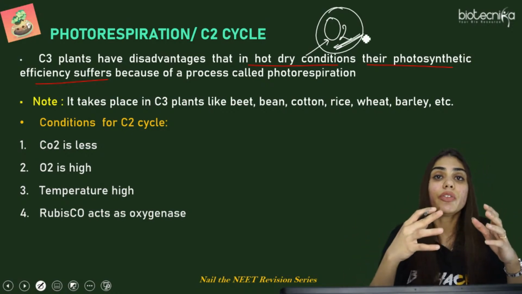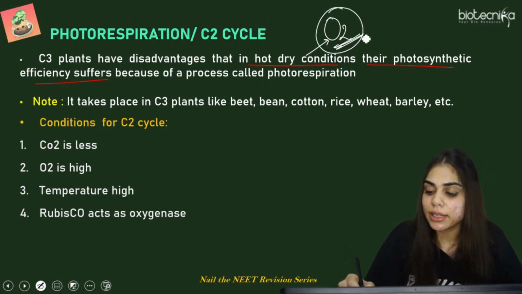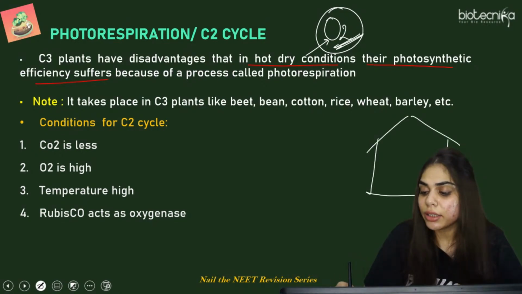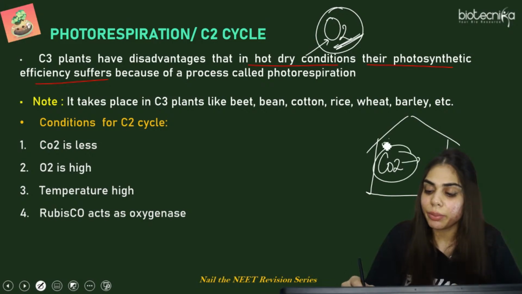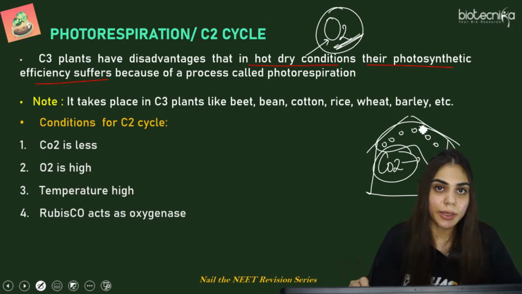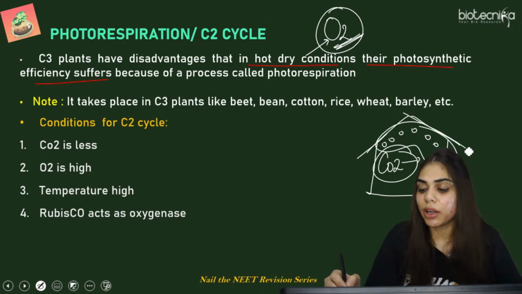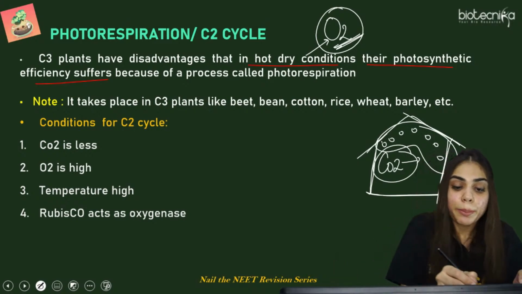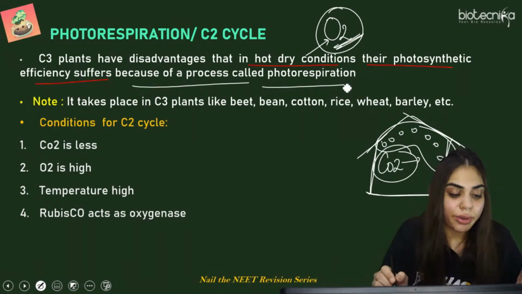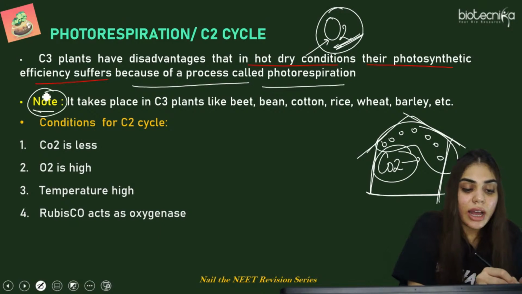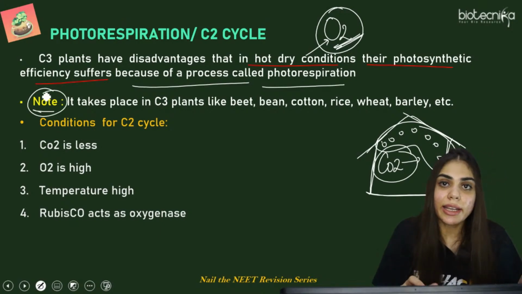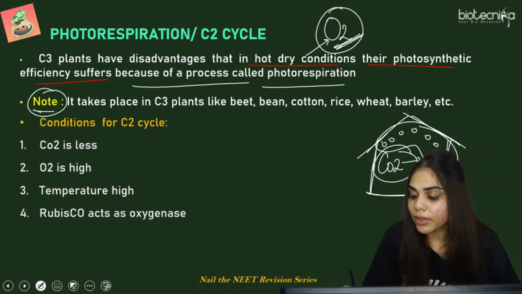That is why we are covering these C3 plants in a greenhouse, so that जितना भी यहाँ पे photosynthesis और respiration हो रहा है, this carbon dioxide will be released in the atmosphere, and we can trap this carbon dioxide. तभी हम इसको एक ग्लास में कवर करते हैं, that is what is called a greenhouse for C3 plants, because of a process called photorespiration. Note, अब C3 C2 cycle है, ऐसा नहीं कि C2 plants में होगा,